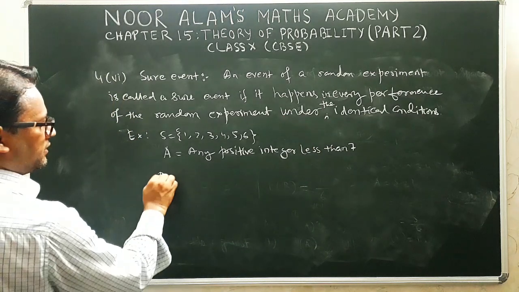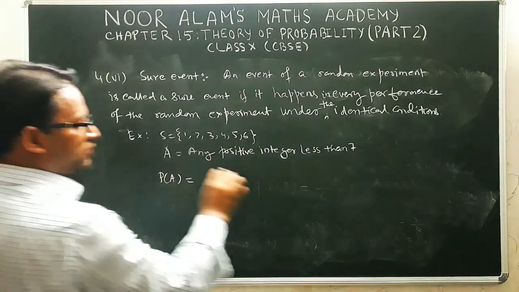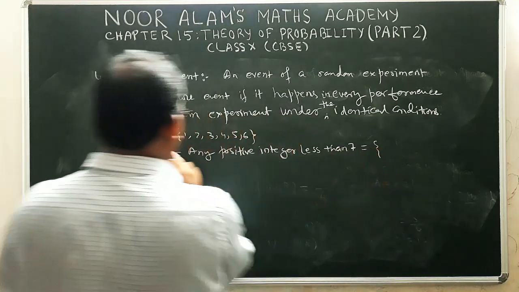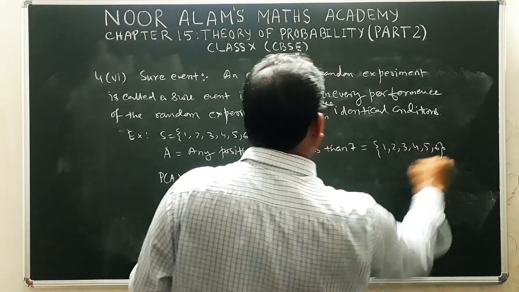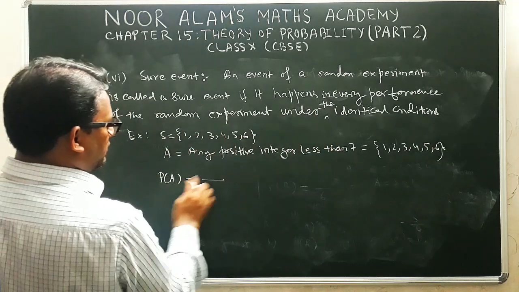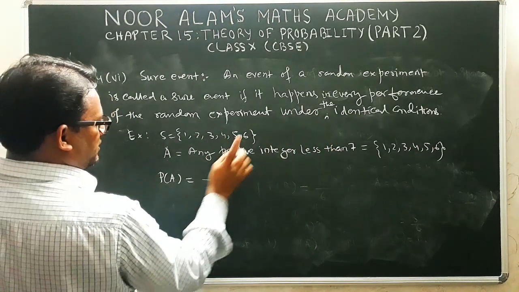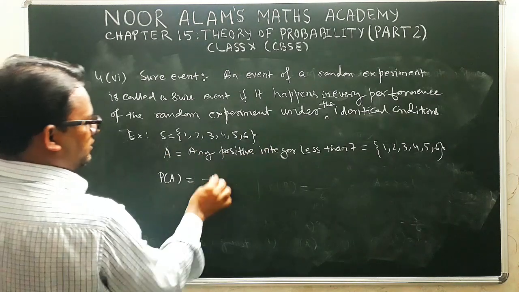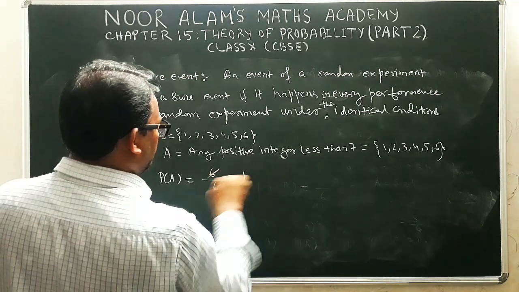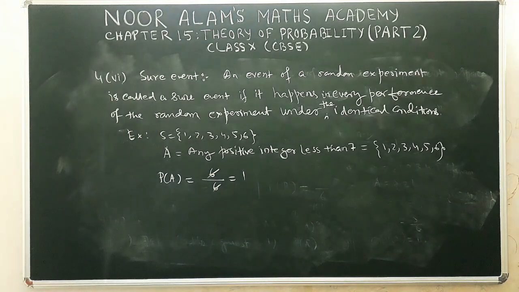So therefore we see the probability of A. In your case, how many points are in A? All the points 1 2 3 4 5 and 6. The sample space contains 6 points, and A also has 6 points, so they cancel out and we get 1. So we see that in case of a sure event, the probability of the sure event is always 1.